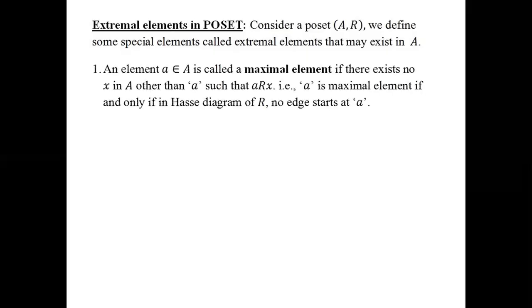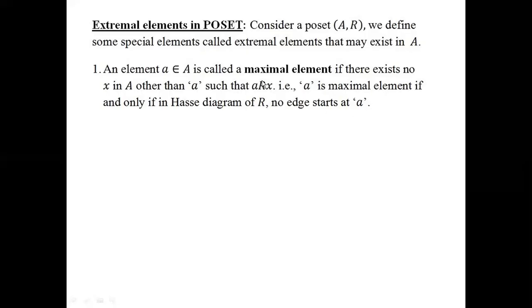First one, an element a belonging to set A is called a maximal element if there exists no x in A other than a such that a is related to x. That is, a is called the maximal element if and only if in the Hasse diagram of R, no edge starts at a.